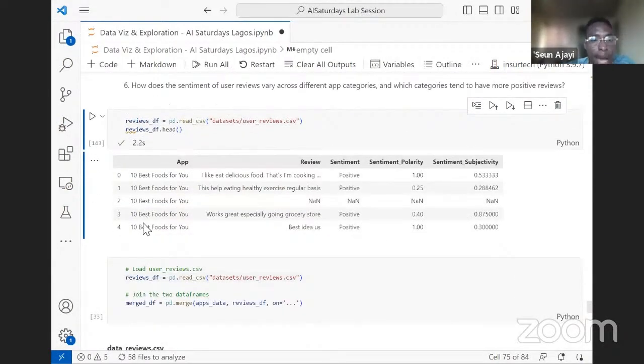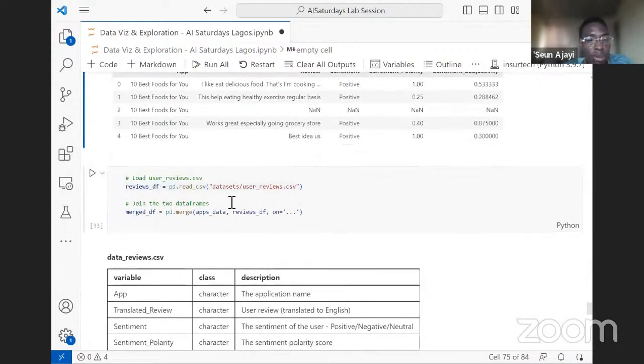We can see we have the app name, we have reviews, we have the sentiments. When they say they like the app, it's a positive sentiment. If people are saying your app is bad, then it will give us a negative sentiment. And that sentiment gives us a probability, and that's what the sentiment polarity is telling us, and the sentiment subjectivity also gives us information about that.